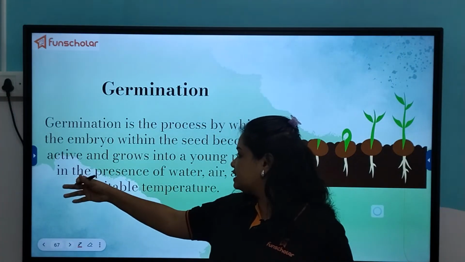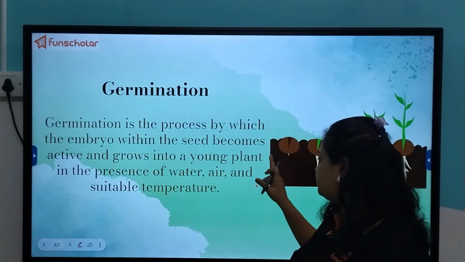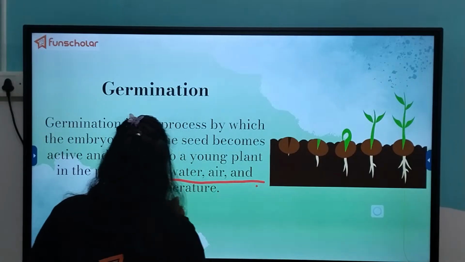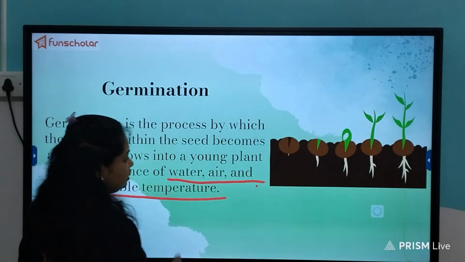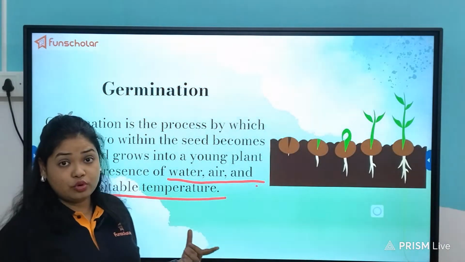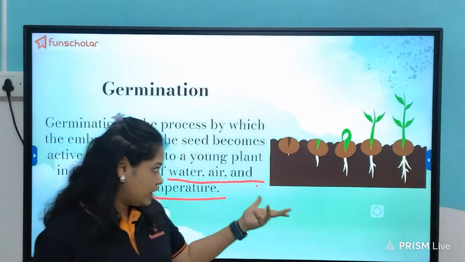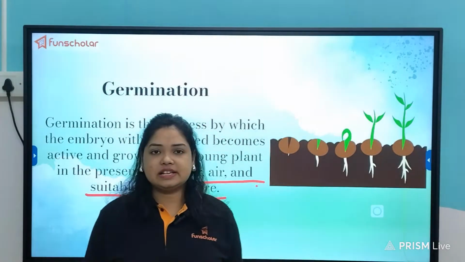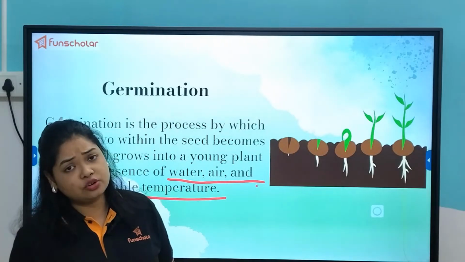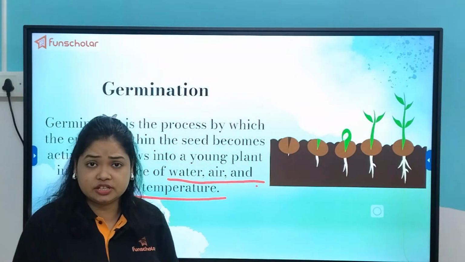Then it becomes active and grows into a young plant in the presence of water, air, and suitable temperature. Unless it gets the proper substratum to grow, either soil or, for example, we know there are experiments in which we can grow sprouts within cotton sheets also.